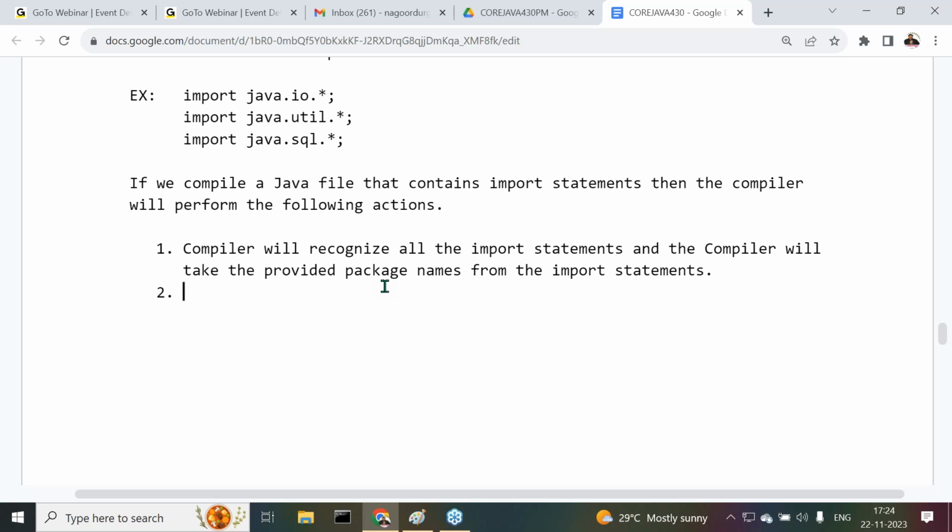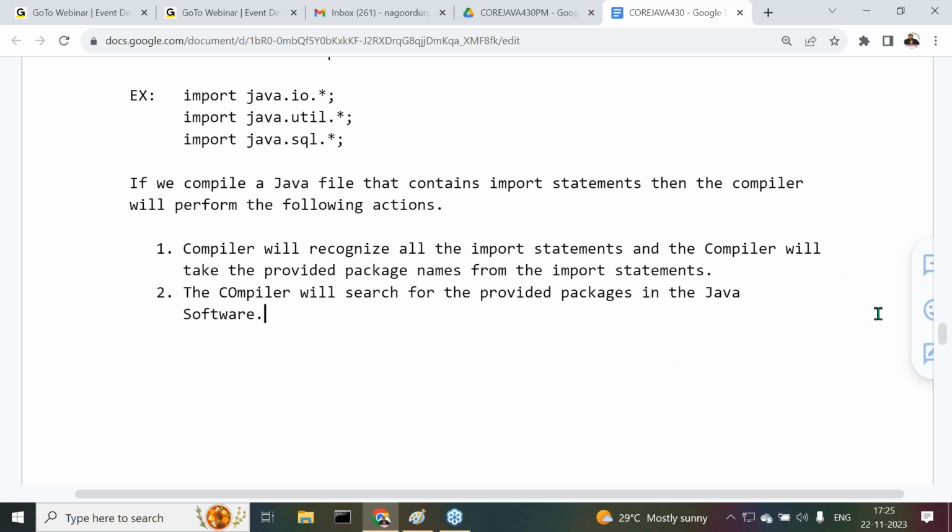First, compiler will recognize all the import statements, then it will take the package names which we provided along with the import statements. Then what next one here? The compiler will search for the provided packages in the Java software.